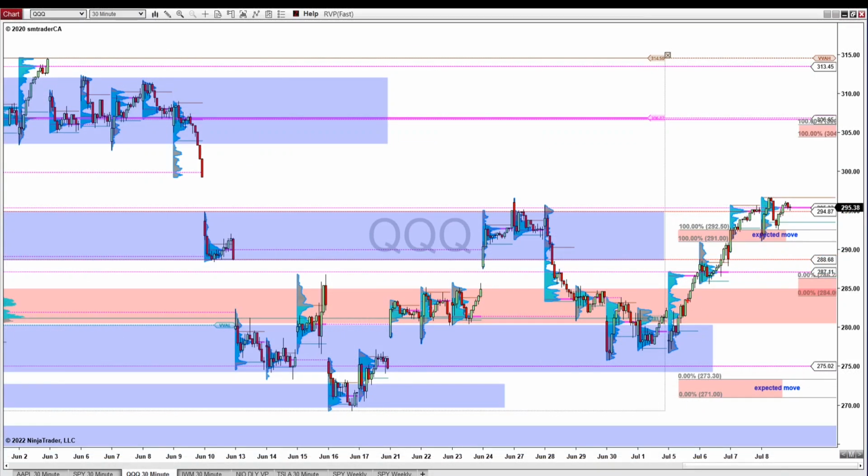And as you can see from last week's price action, it did move away from this high volume zone and into this high volume zone. It exceeded this upper range of the expected move and actually came up and moved above the high volume zone edge before it came back in and chopped around and closed just near that upper edge of the high volume zone.